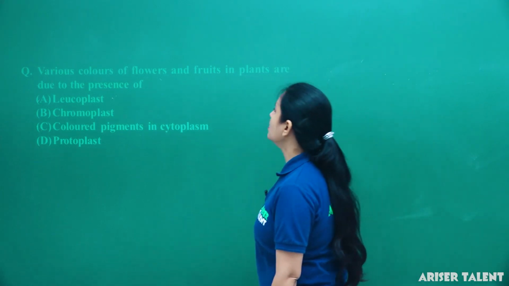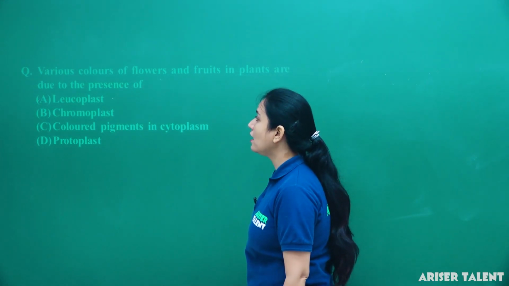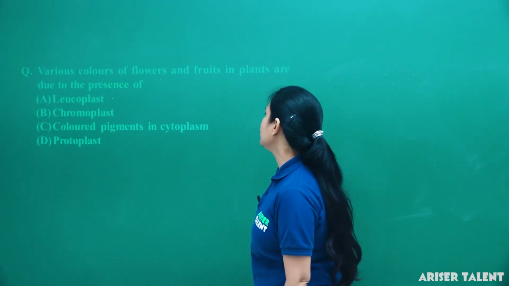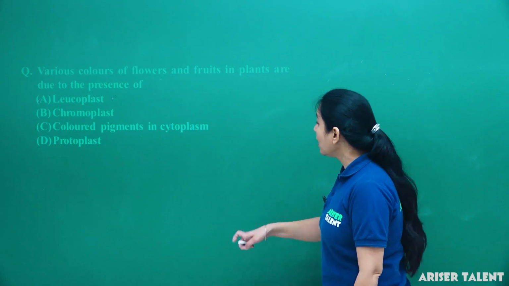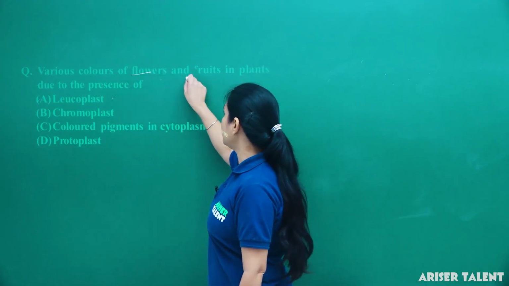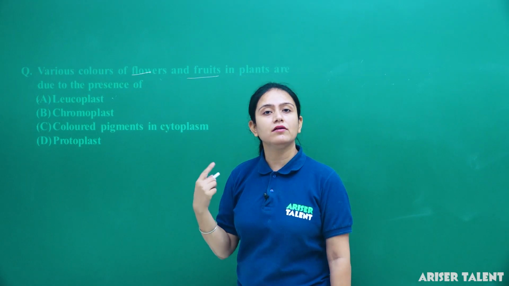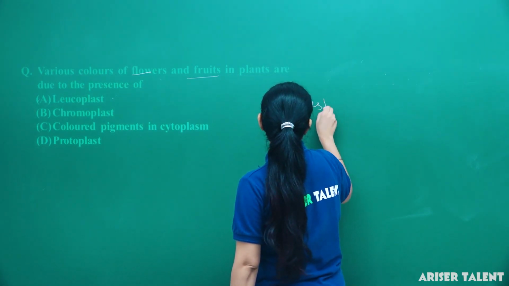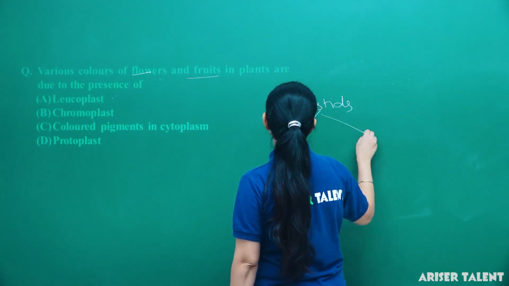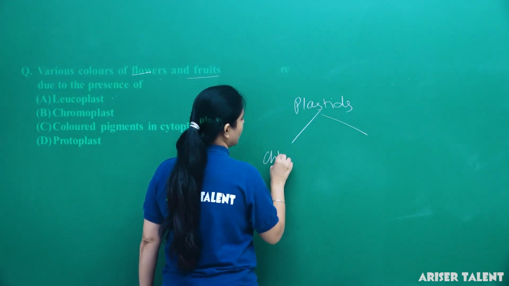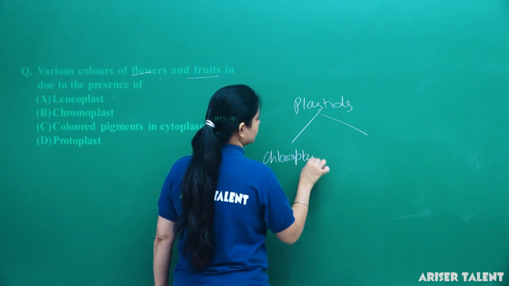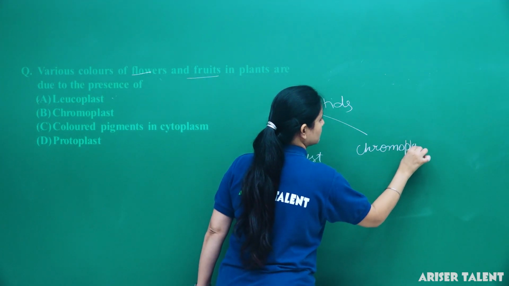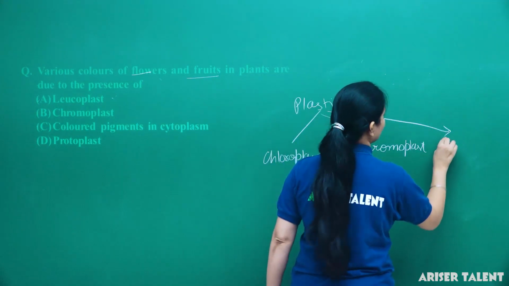Next is: various colors of flowers and fruits in plants are due to the presence of leucoplast, chromoplast, colored pigments in cytoplasm or protoplast. Now we are talking about flowers and fruits. They get various colors by what? Definitely they will get the color by the plastid. When we studied the plastid, I told you that plastids are generally of three types: chloroplast, chromoplast, and the third one is leucoplast.